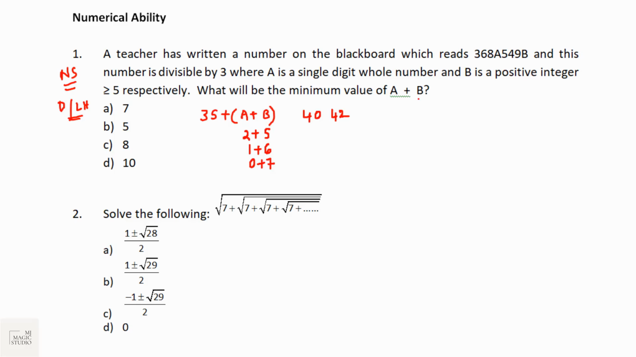So now the question is, what is the minimum value of a plus b? Minimum value of a plus b has to be 7. It cannot be 5, because the minimum value of b is 5. Then a has to be 0. In that case, the total would be 40, which is not divisible by 3. So the minimum value has to be 7.